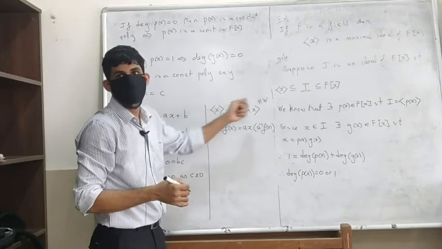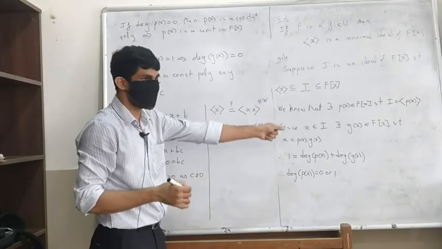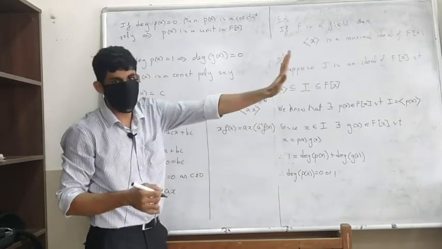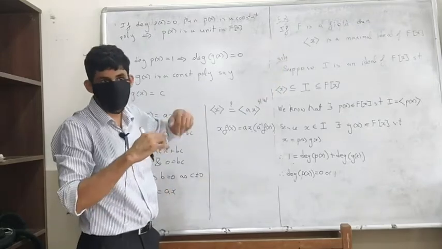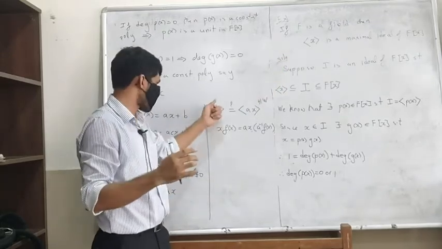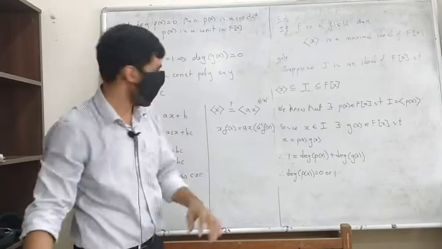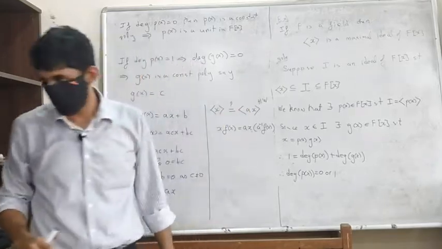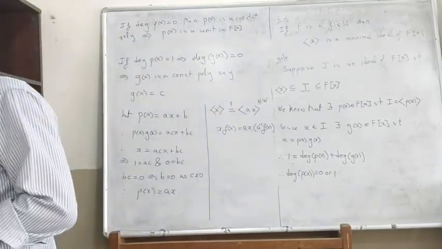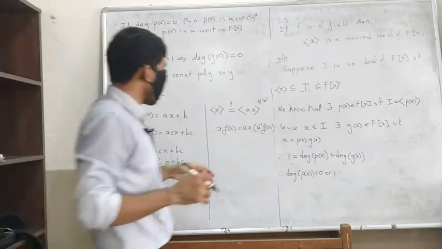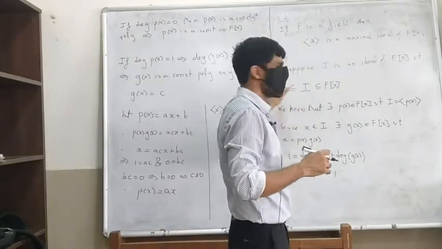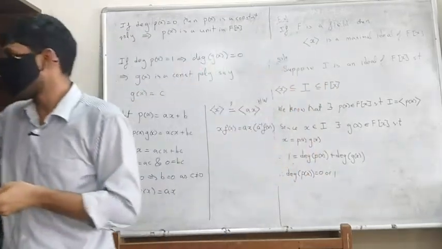How will you do it? Elements of here look like A x g of x. Push the A with the g of x, so you'll get x times A g of x, which is here. So very easy, you can show that this equality holds. So what have we proved? We have proved that either I is this or I is that. Okay, that was a fun exercise.